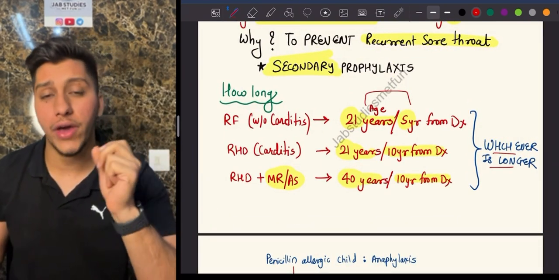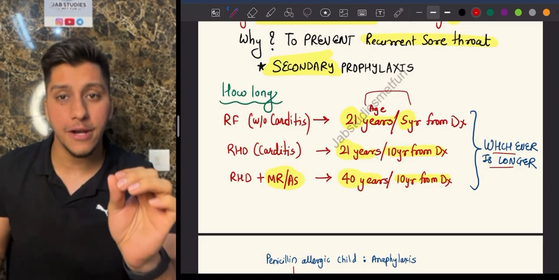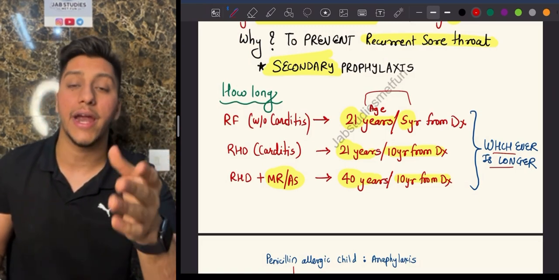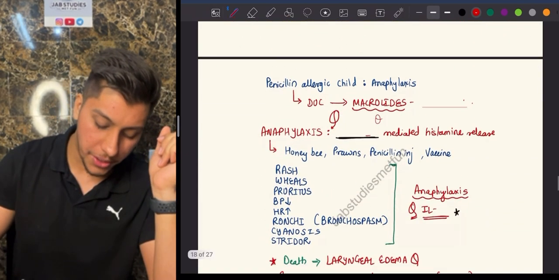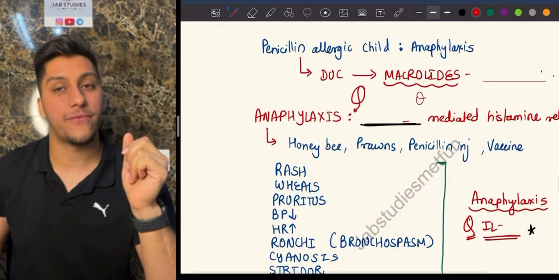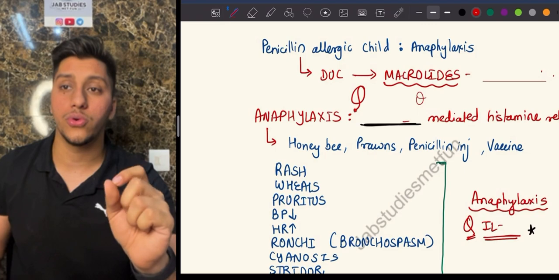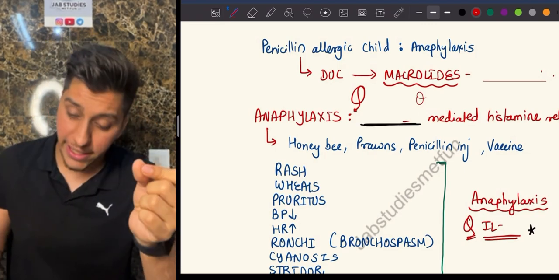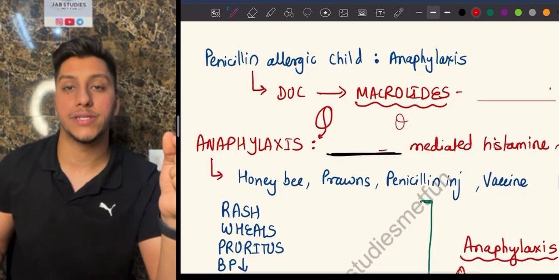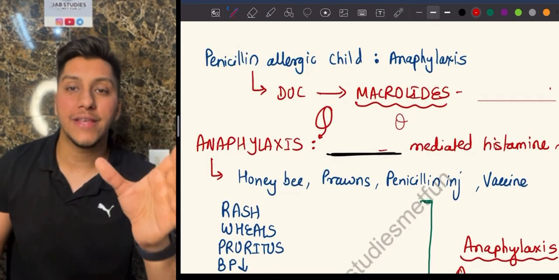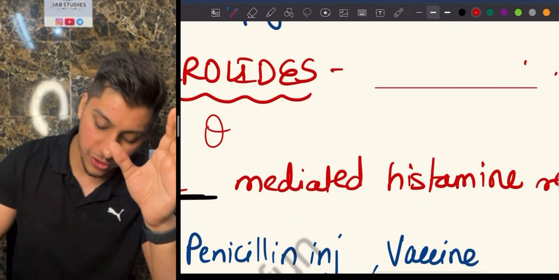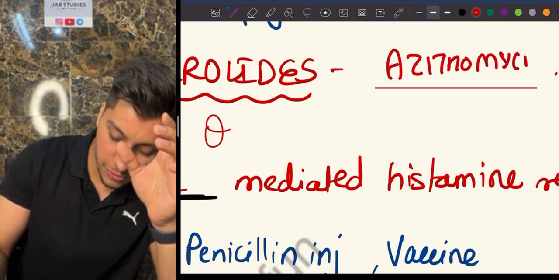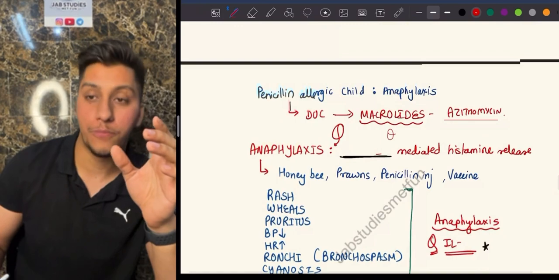Why? Because of anaphylaxis. Anaphylaxis is a very important PYQ which can come under microbiology, under medicine and pathology. Before talking about anaphylaxis, I want you to know, if a patient has allergy to penicillin, now what can we do? That time we can change our drug to macrolides, and the macrolide of choice for penicillin allergic children is going to be your azithromycin. I hope you understood this.